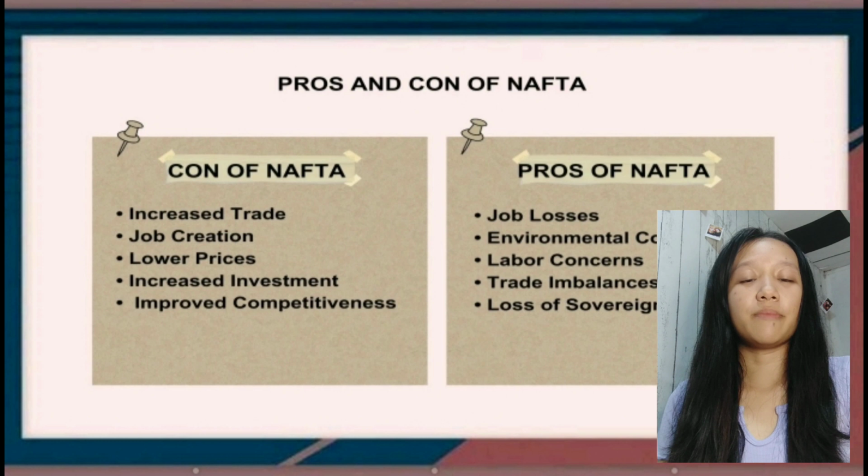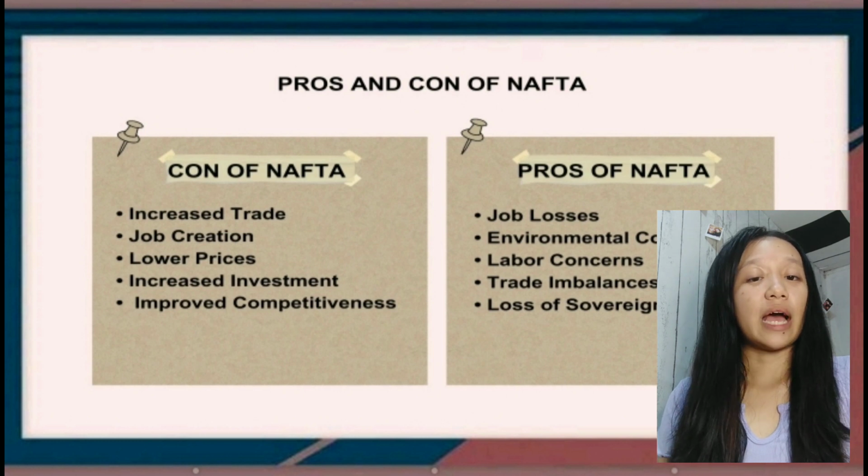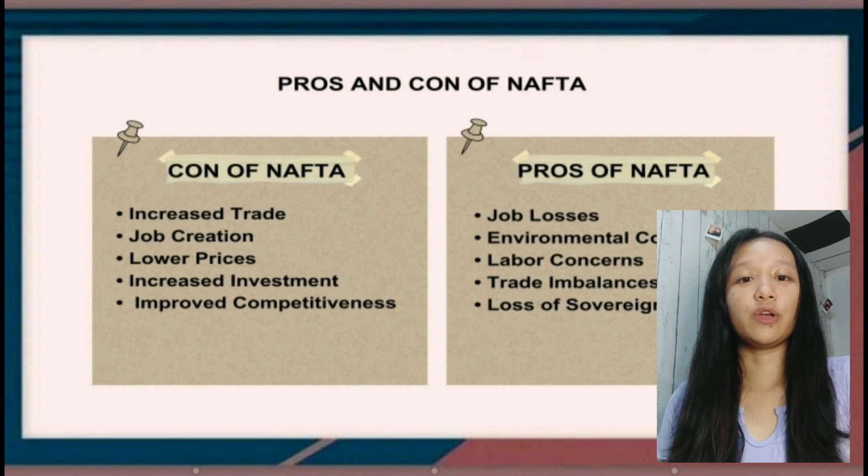Second is environmental concerns. NAFTA has been criticized for its failure to address environmental concerns, such as pollution and deforestation, which can have negative impacts on the health and well-being of people and wildlife. Third is labor concerns. NAFTA has been criticized for its failure to address labor concerns such as low wages and poor working conditions, which can have negative impacts on workers and their families.